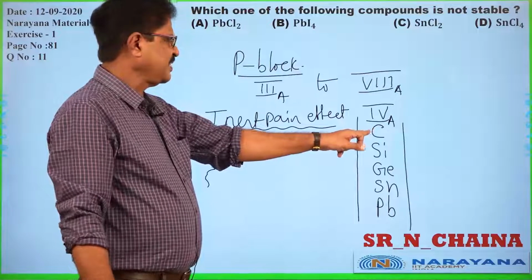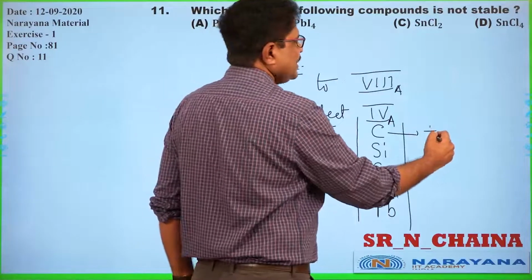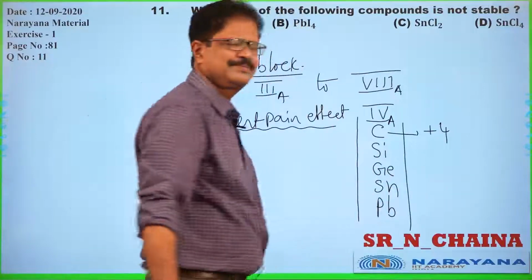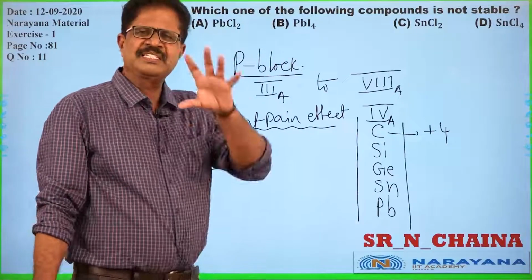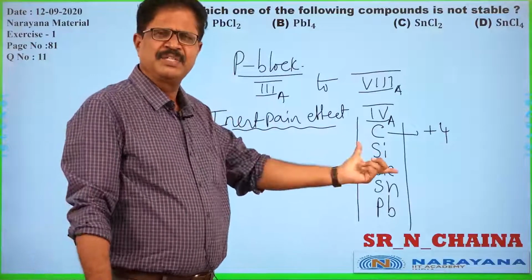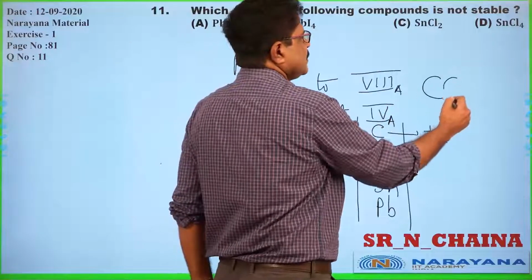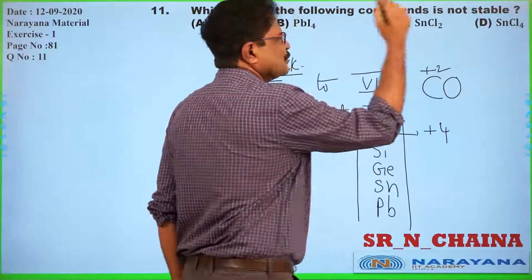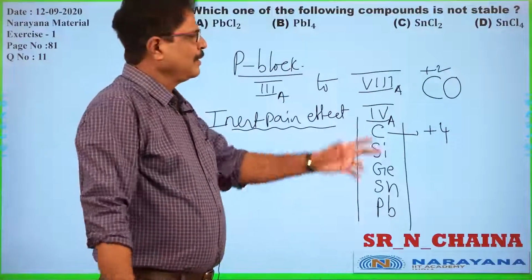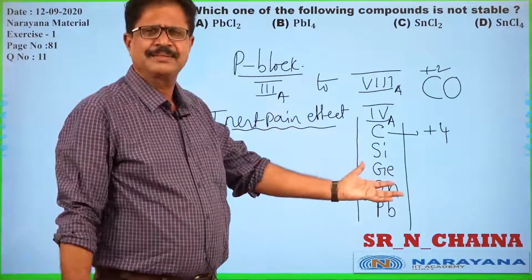Carbon shows its higher oxidation state, +4, very stable. Of course, in less than 1% of compounds, it may show +2 oxidation state. Let us take the best example, carbon monoxide, +2.